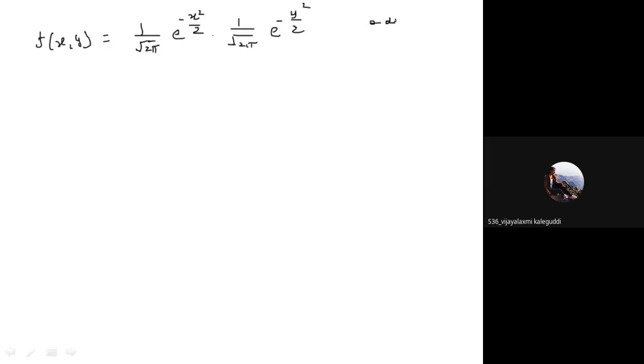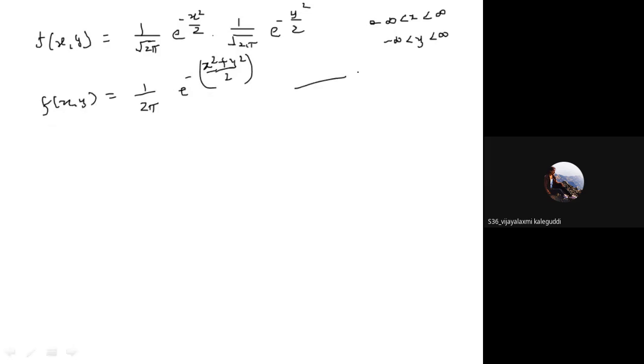It is minus infinity to infinity. So x and y both lie between minus infinity and infinity. So that can be written as 1 upon 2 pi e raised to minus (x square plus y square) by 2. So this is f of x y.